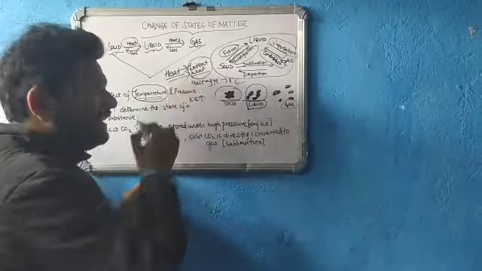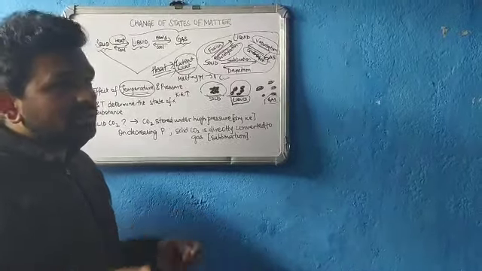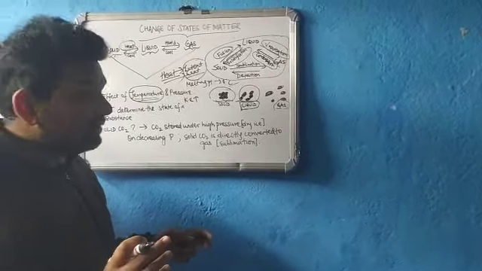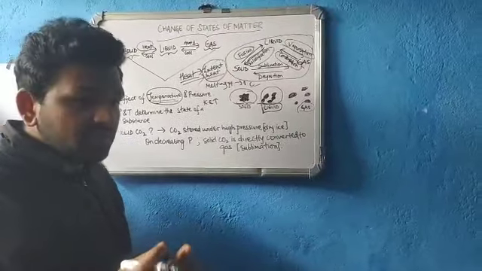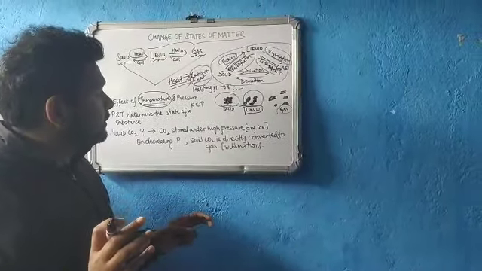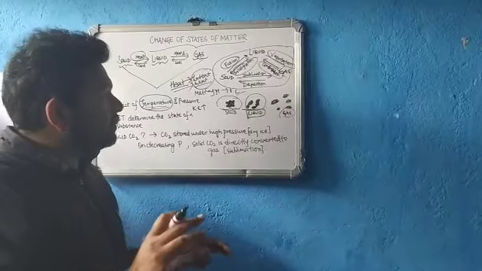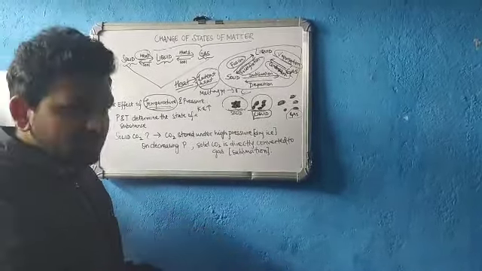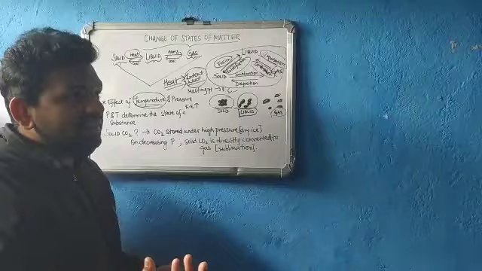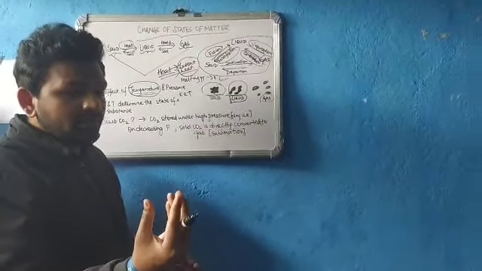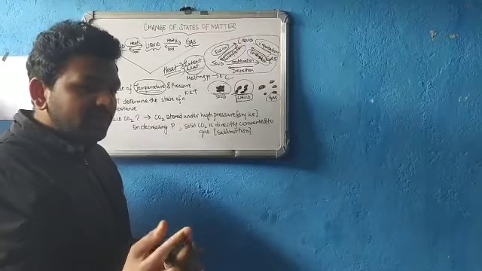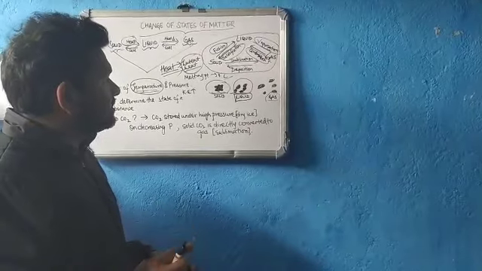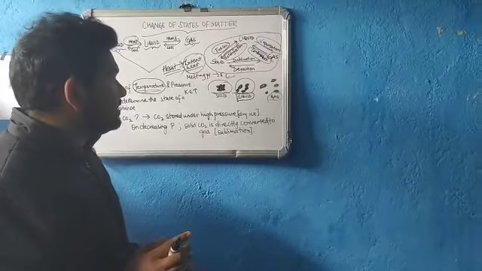So basically, in simple words, latent heat is the amount of heat required to change the state of matter from one state to another. It's very simple, and when you start heating a substance, the temperature of the substance doesn't increase, but that heat which you are supplying from an external source is being used up to convert the change in state, which is seen in this example of heating of ice, where we can feel that the beaker is getting heated up.